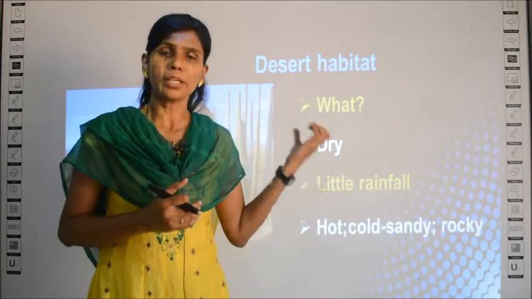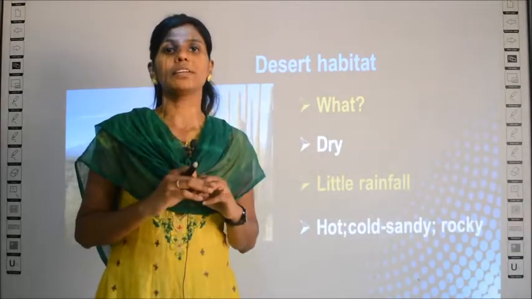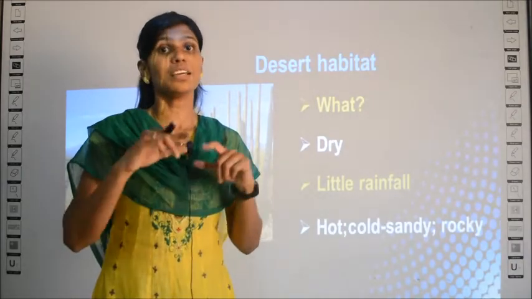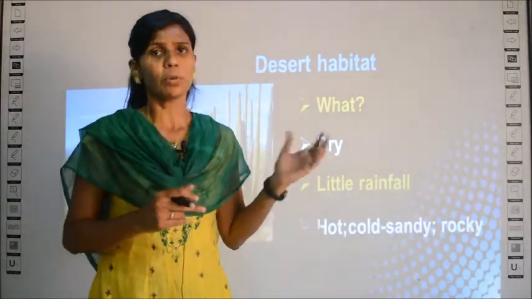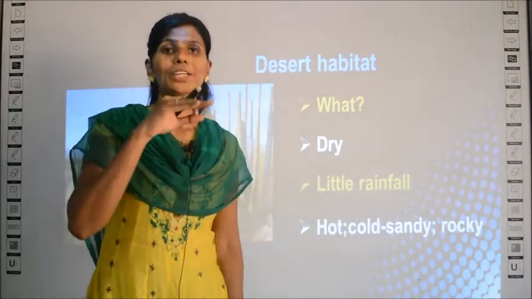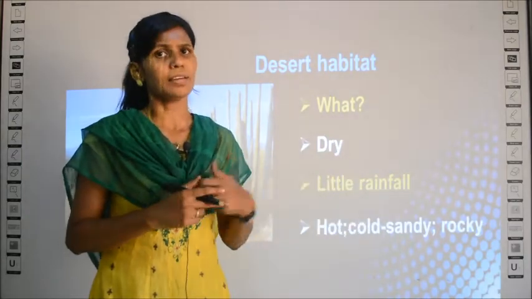Most of the deserts, if you see in your globe, in the map, you have three lines, right? Equator, Tropic of Cancer, Tropic of Capricorn. Most of the deserts in the globe fall in the region of the equator. So, what is special about being at the equator?